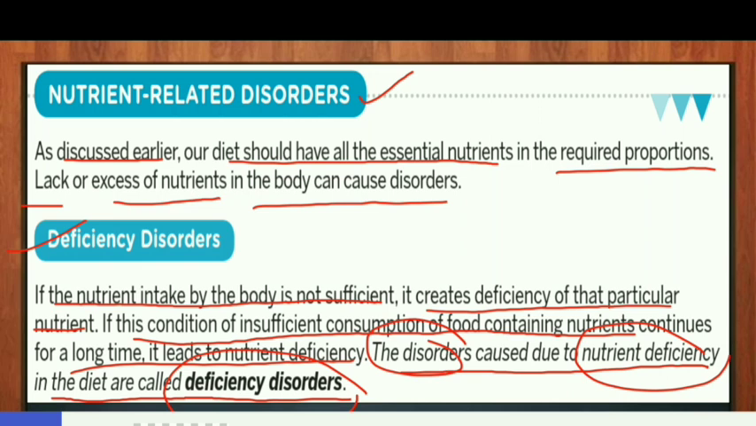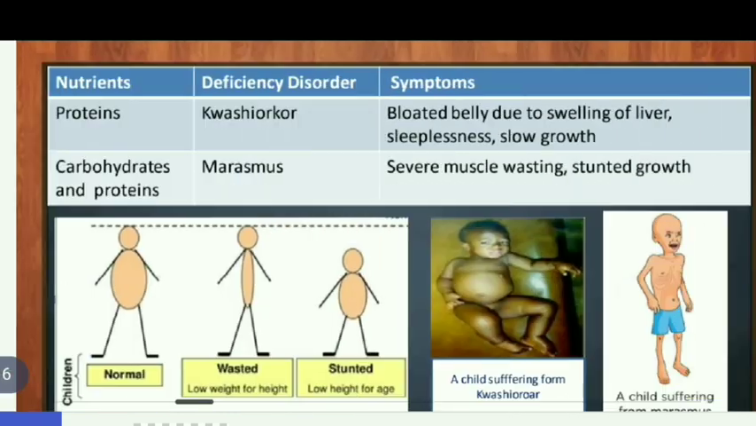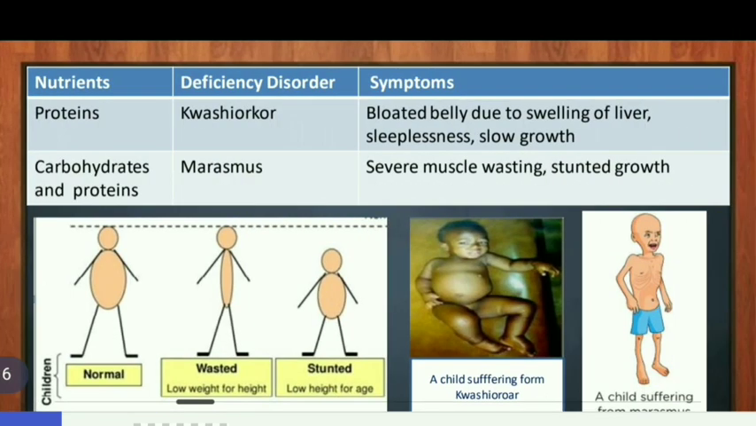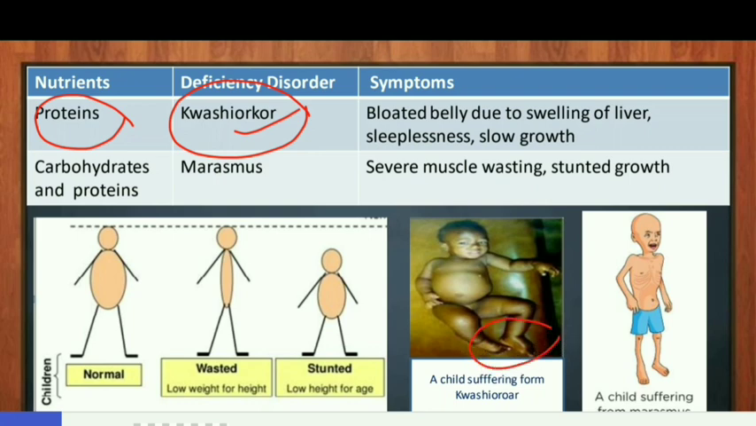Now we will study all the deficiency disorders in detail one by one. First is kwashiorkor. If there is deficiency of proteins in the diet for a long time, then it results in kwashiorkor. Symptom means a physical or mental feature which indicates a condition of disease. Symptoms of kwashiorkor are swelling on the feet, bloated belly due to swelling of liver, sleeplessness and slow growth. This is the image of a child suffering from kwashiorkor. Here you can see swelling on the feet, swelling on the belly due to swelling of liver.